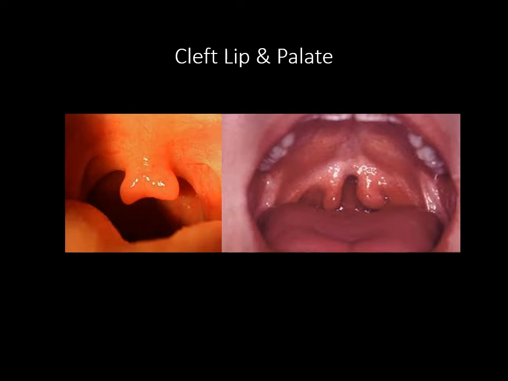That is, you will have mucosa, but there will not be any bone underneath. This in turn will cause problems with the eustachian tube. Why? Because of the palatal aponeurosis in the soft palate.